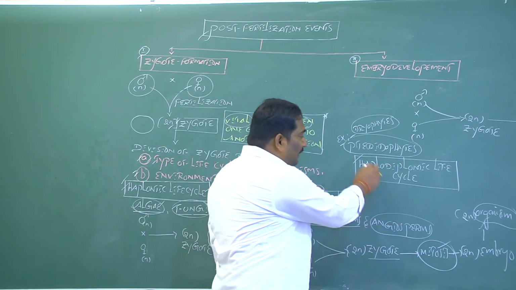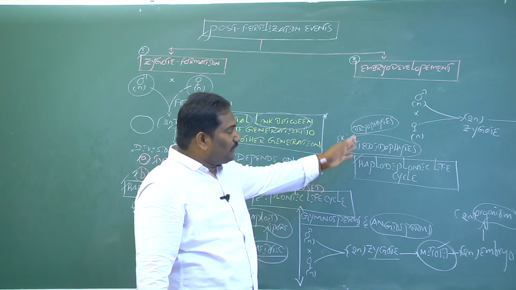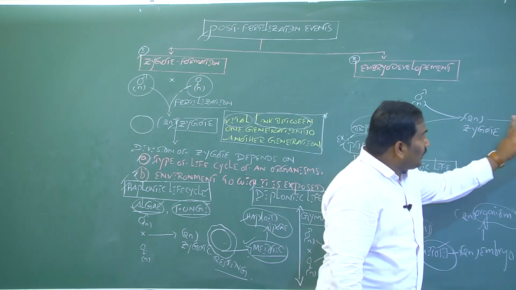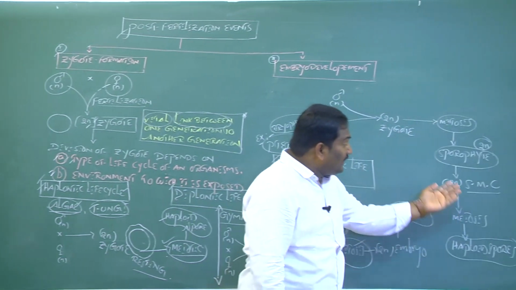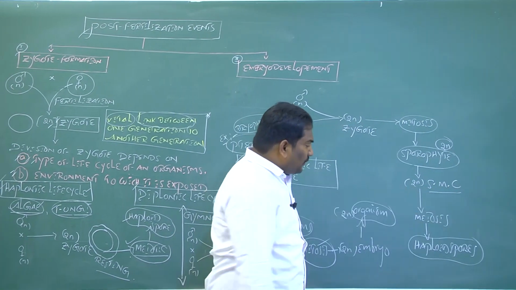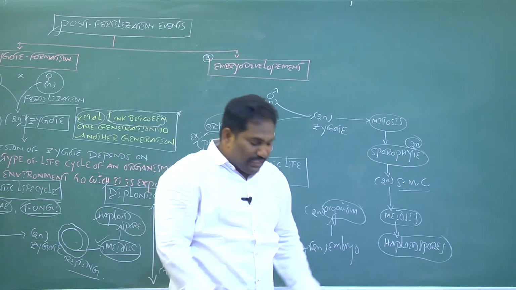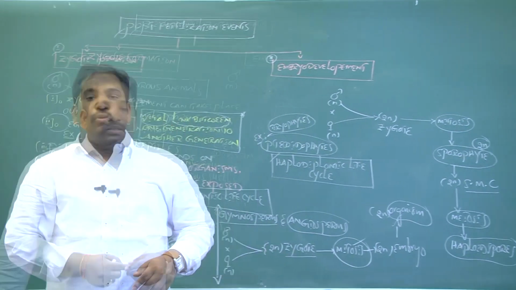If an organism has a haplodiplontic life cycle, for example some bryophytes and pteridophytes, the zygote undergoes mitosis to form a diploid sporophyte. The diploid sporophyte has diploid spore mother cells, which undergo meiosis to produce haploid spores. These haploid spores can germinate into a new body.